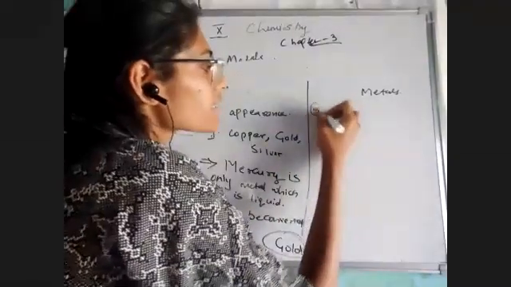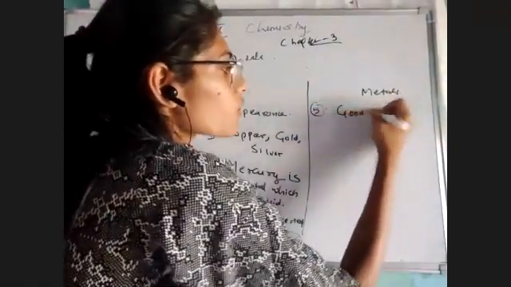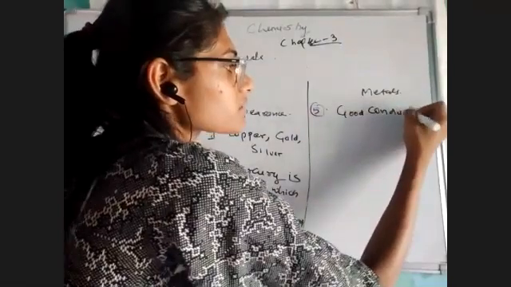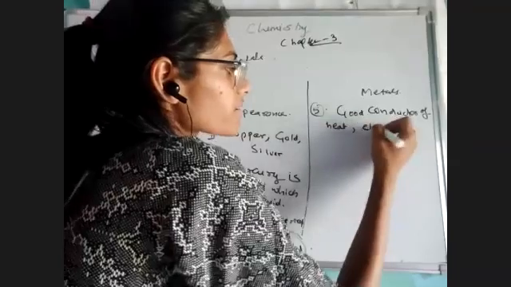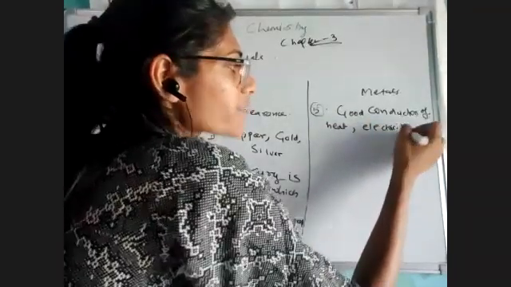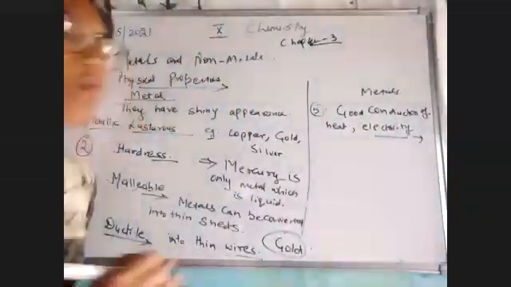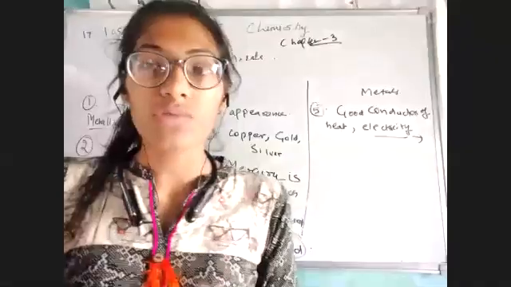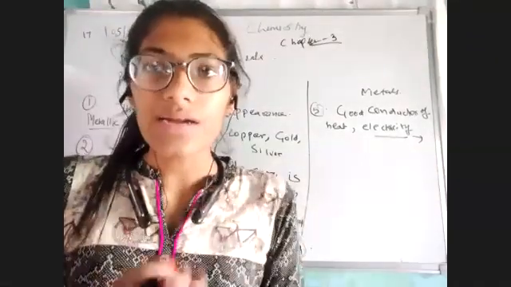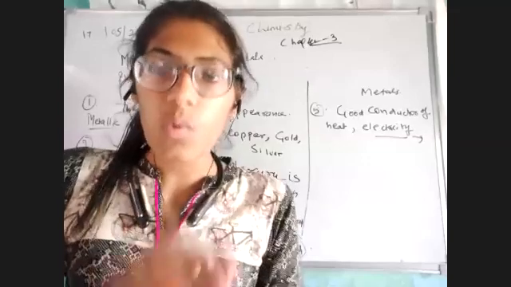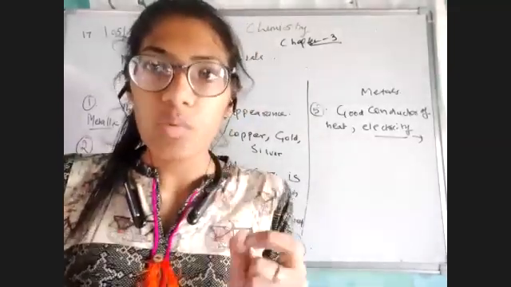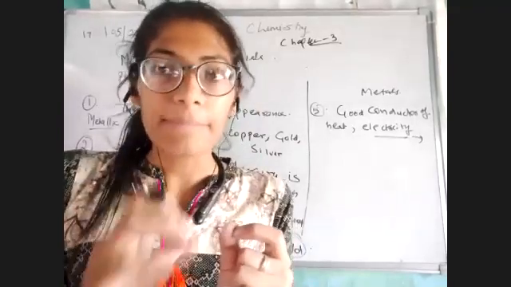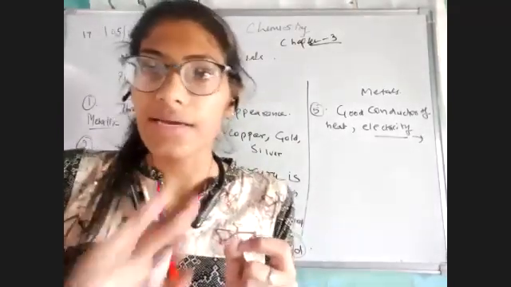The fifth one is good conductor of heat and electricity. Now, what is a conductor? I hope you have remembered, you have heard about the term conductor. Conductor is something which allows light or heat to pass through it. यानी कंडक्टर मैं उसको बोलूंगी जो बहुत इजीली अपने अंदर से लाइट को पास करने देता है, करंट को पास करने देता है.